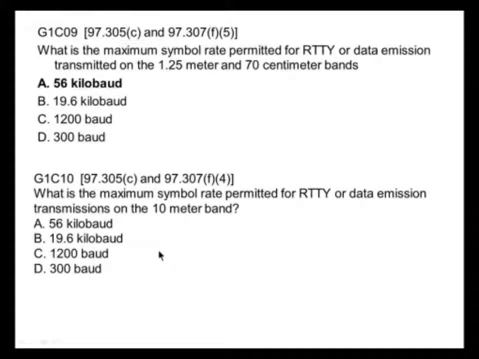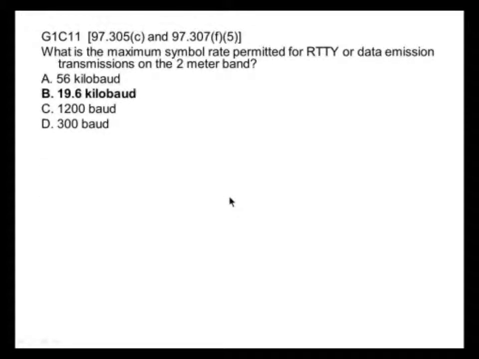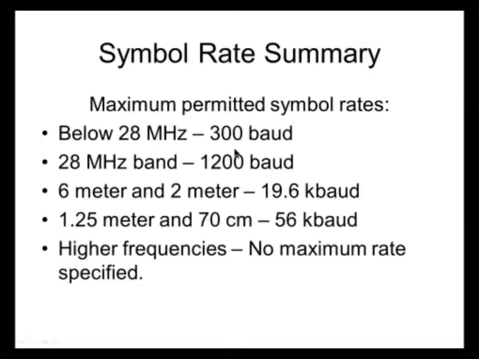What's the maximum symbol rate permitted for radio teletype or data emission transmissions on the 10-meter band? That is 1200 baud. 1200 baud is the maximum symbol rate. What's the maximum symbol rate permitted for radio teletype or data emission transmissions in the 2-meter band? It's 19.6 kilobaud. 19.6 kilobaud.